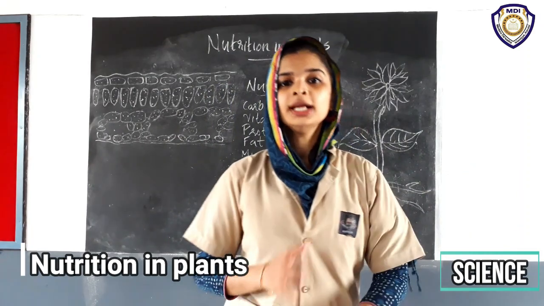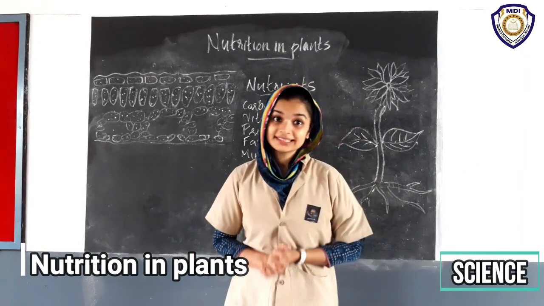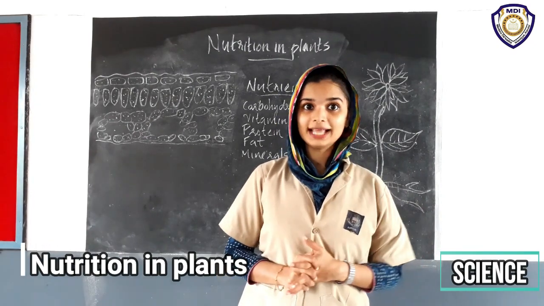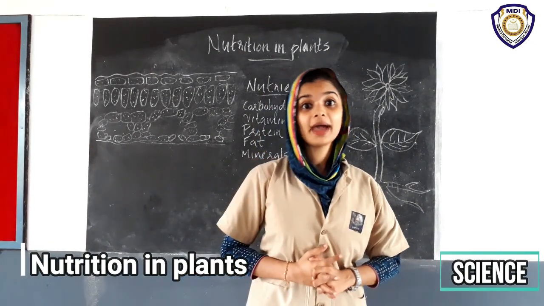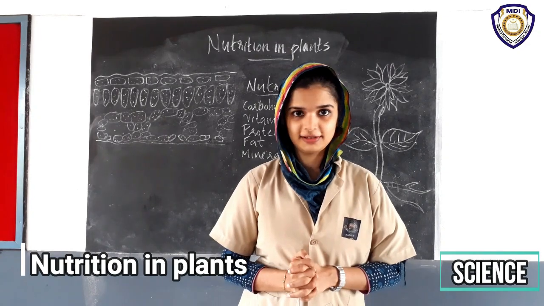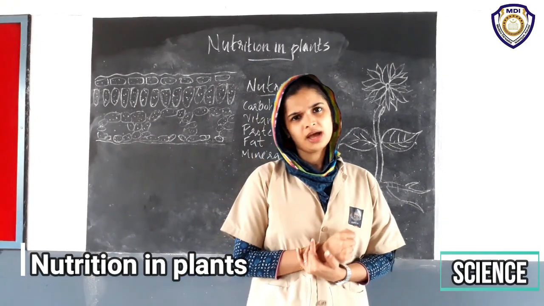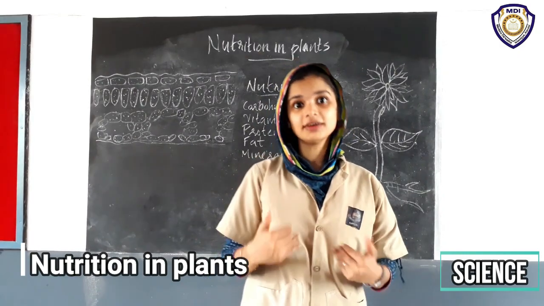Okay? Then we already said that we can't live without food. In the case of plants, they prepare their food by themselves, or they synthesize their food by themselves. But it is not like in our case.